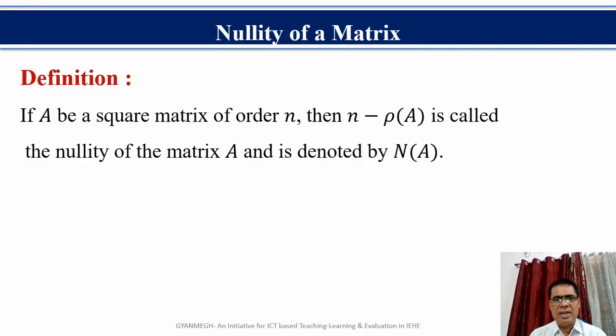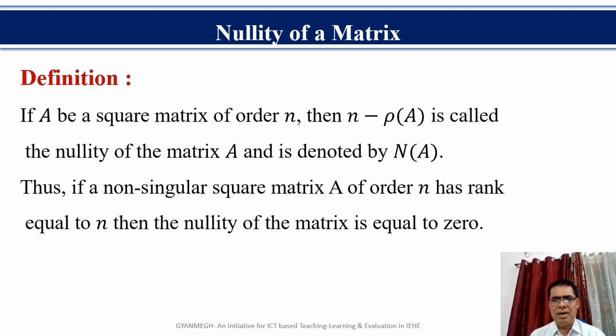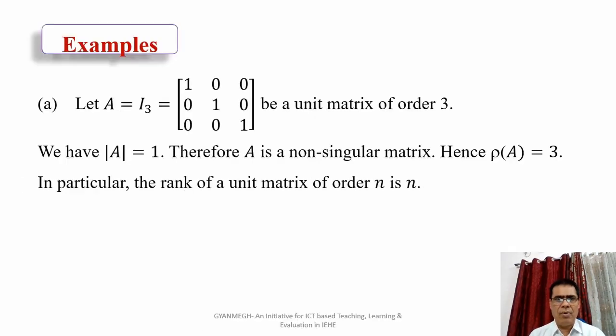Now we see the definition of nullity of a matrix. Let A be a square matrix of order n and R be the rank of the matrix A, then n minus R is called the nullity of the matrix A and it is denoted by the symbol NA. अर्थात हम कह सकते हैं कि यदि A नॉन सिंगुलर स्क्वायर मैट्रिक्स है जिसका ऑर्डर n है तो चूंकि A नॉन सिंगुलर है अर्थात A की रैंक भी n होगी और इस प्रकार A की नल्टी n माइनस n अर्थात 0 होगी।